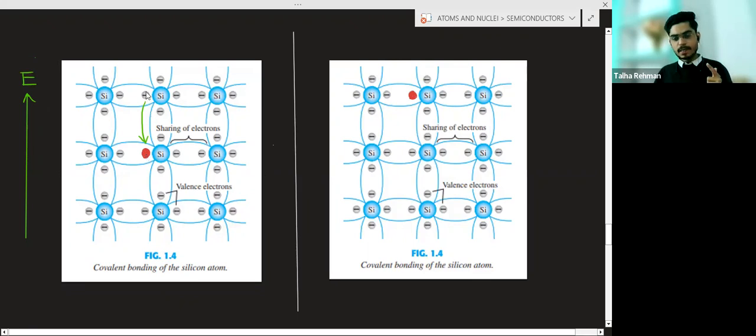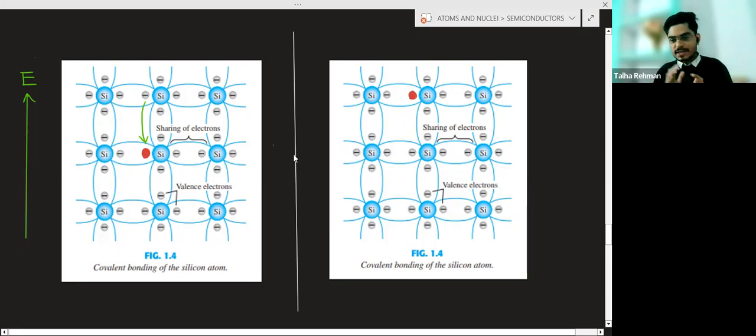This valence electron will move from here to this hole. When the electron and hole combine, the hole is basically a vacancy. So this electron will take this vacancy and form a covalent bond with this silicon. But here a new vacancy is created, you can see here. So that is why holes are moving.